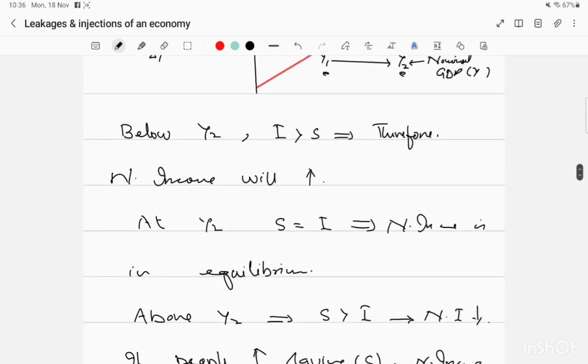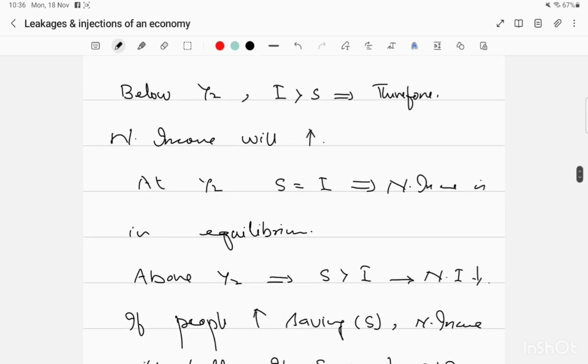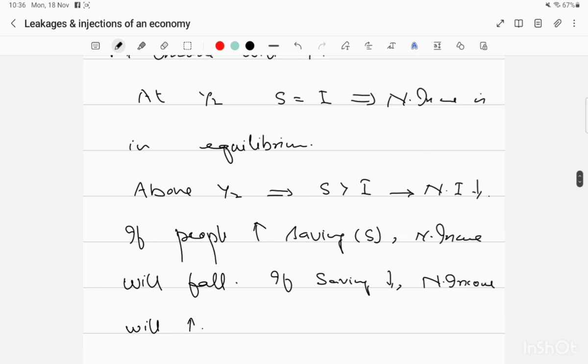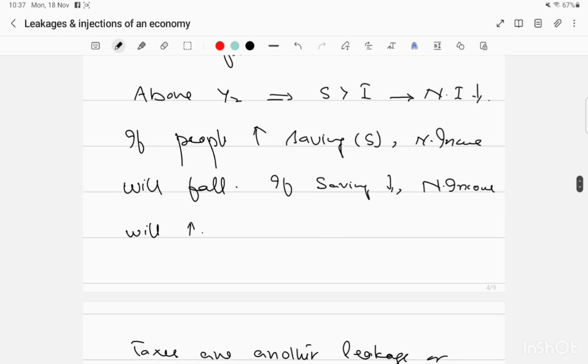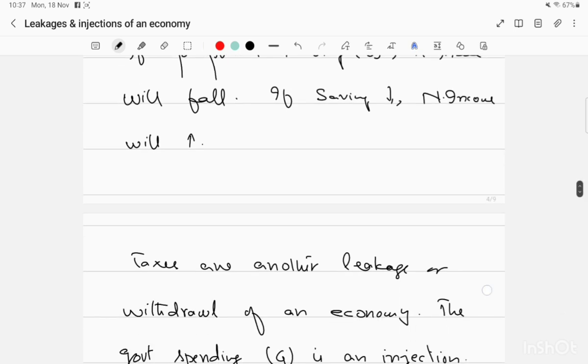Now this is what I have written. Below Y2, investment is more than saving, therefore national income will increase. At Y2, saving is equal to investment, national income is in equilibrium. Above Y2, saving is more than investment, national income will decrease. If people are increasing savings, national income will fall. If saving is decreasing, national income will increase.